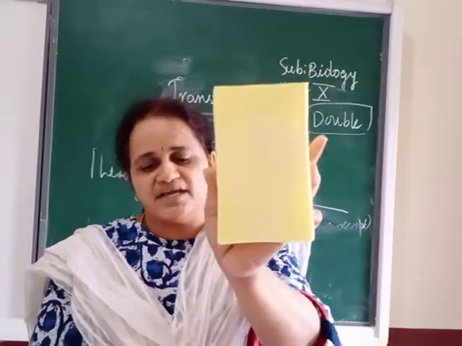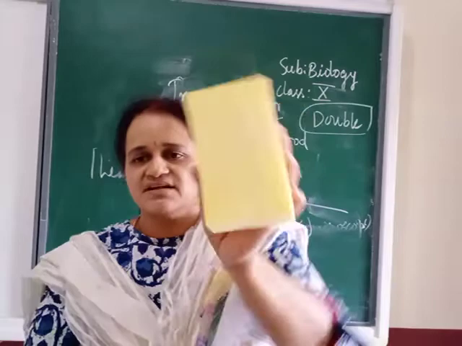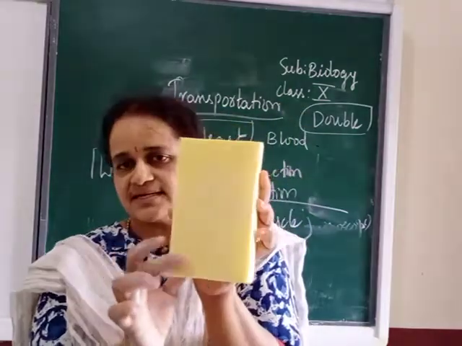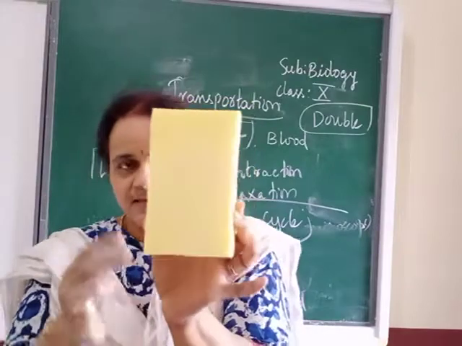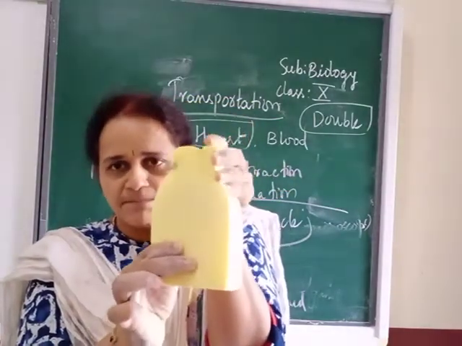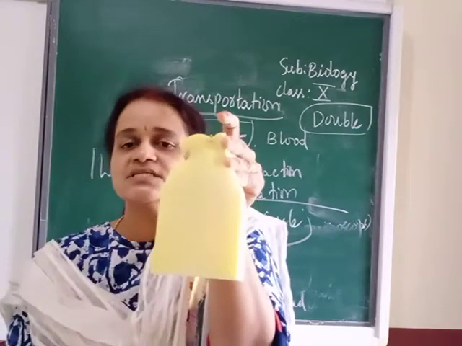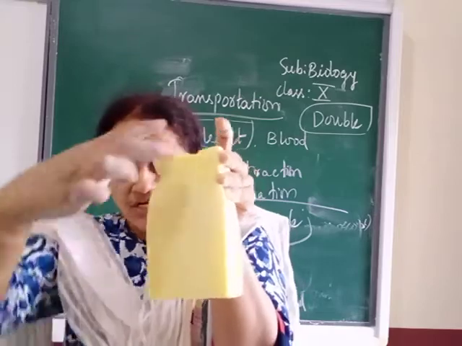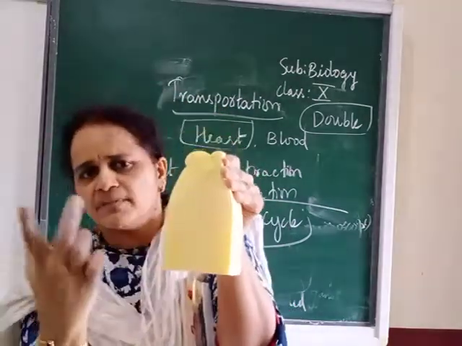So first imagine your heart, that is four chambers, is in which state? First this is in a relaxed state. Everyone, four chambers are in relaxed state. After this, the upper two will contract. Understood? Only upper two. Upper two means atria. So when there is contraction, what is there in this atria?